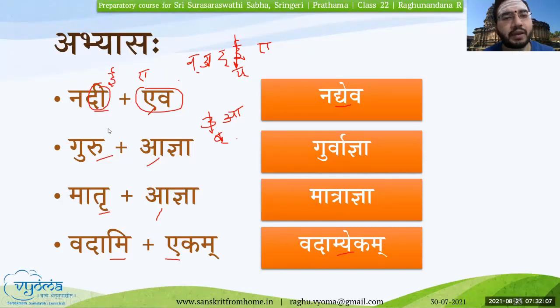Based on the Sanyukta Akshara, we can identify whether the Purva Varna, that is the earlier letter, was I, U, R or L. If it is Yakara, we have to see it as Ikara, Va as Ukara, and so on.